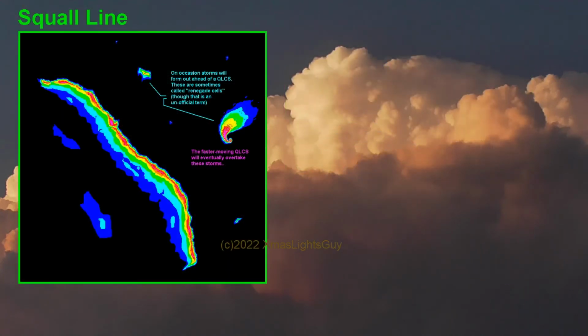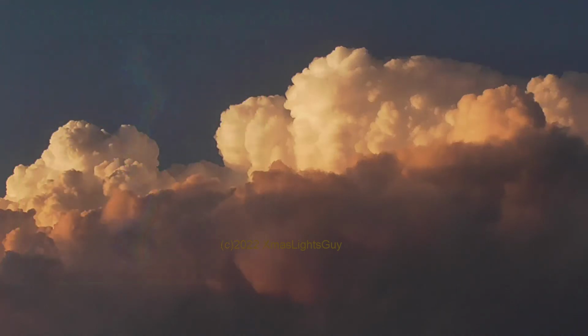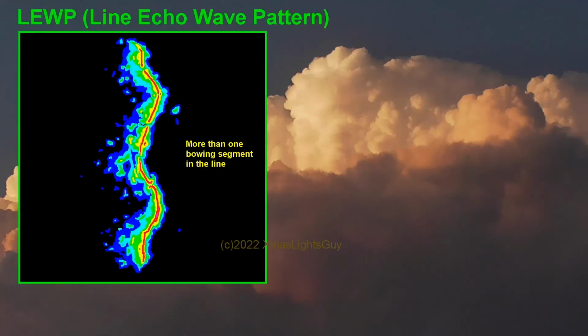Squall line. Squall line is for the most part just another name for a QLCS. LEWP. LEWP stands for line echo wave pattern. This again is a form of QLCS. It is simply a line with more than one bow echo. An example is shown in this image.